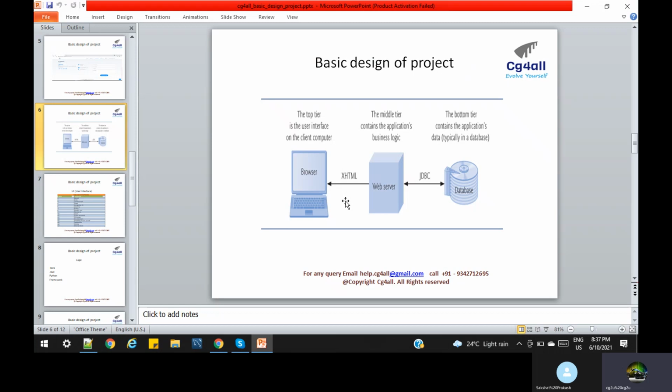First is UI, user interface. Then the user interface talks to the logical layer, and the logical layer talks to databases. Database means somewhere we store the data. That storage is called the database.